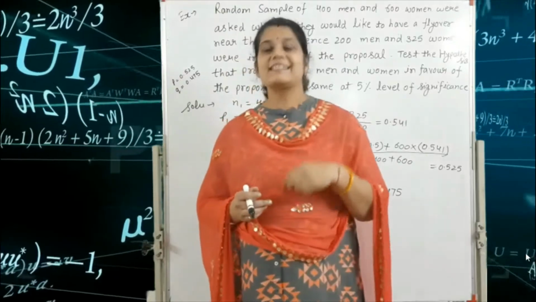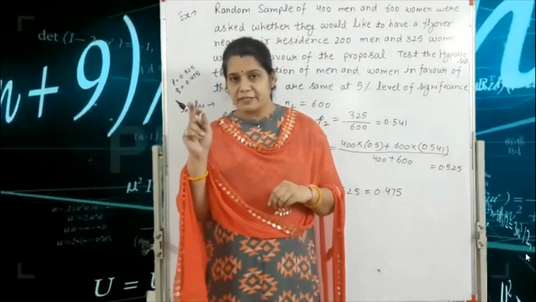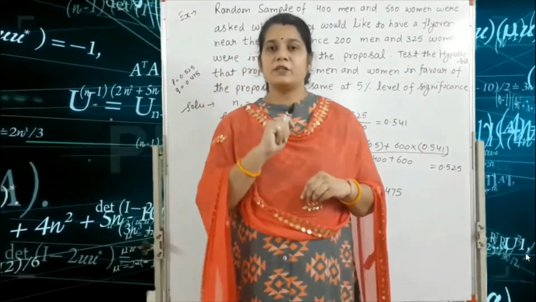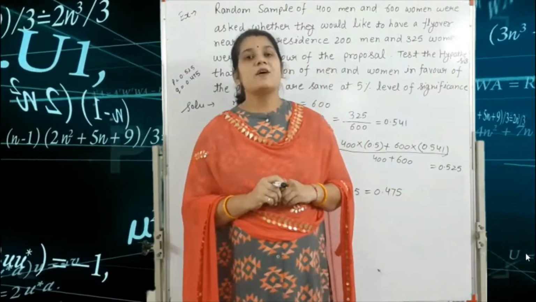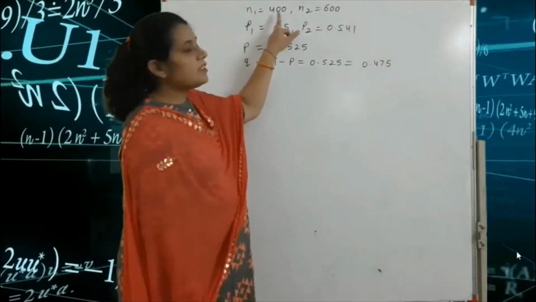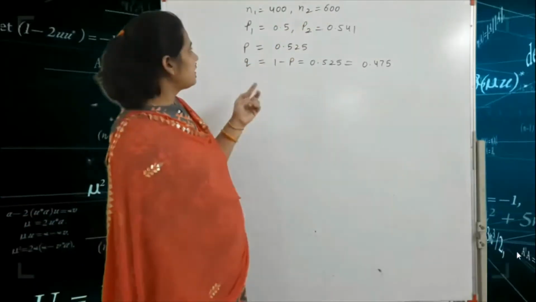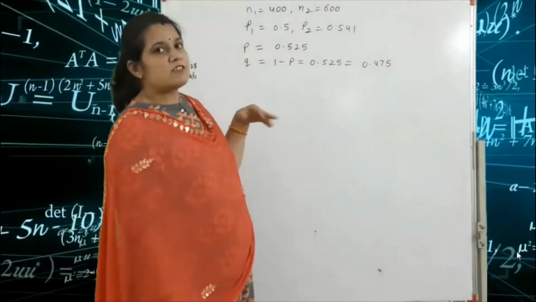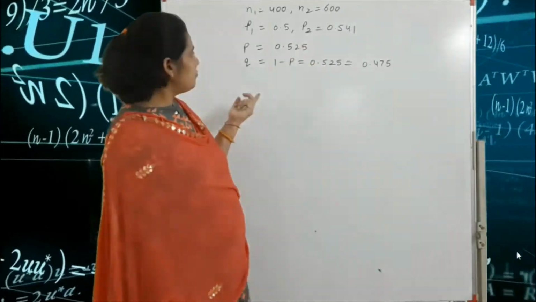The formula is z equal to (P1 minus P2) divided by the square root of PQ times the bracket 1 upon N1 plus 1 upon N2. Here N1 is equal to 400, N2 is equal to 600, P1 is equal to 0.5, P2 is equal to 0.541.